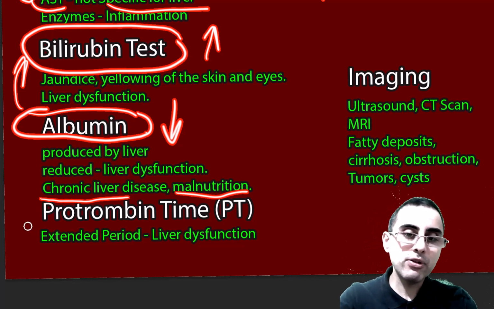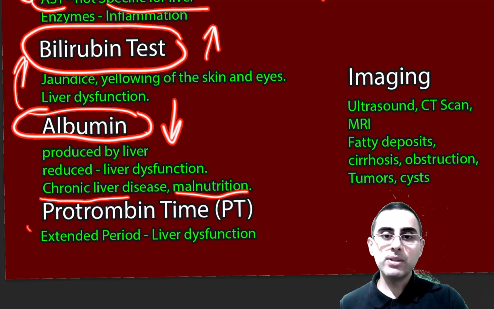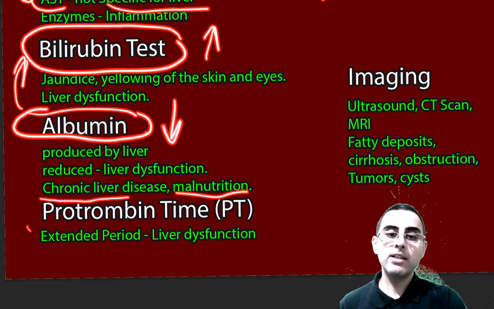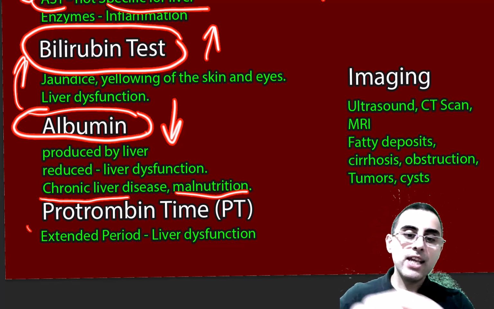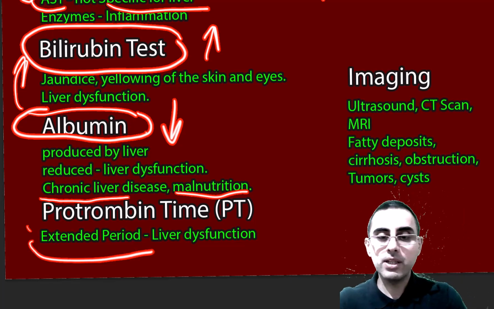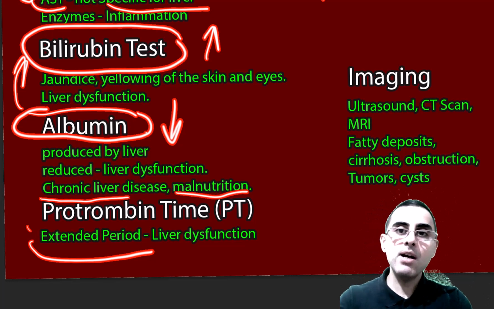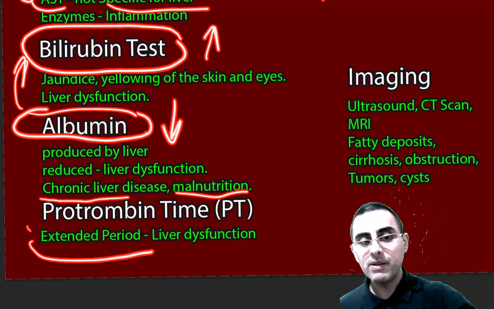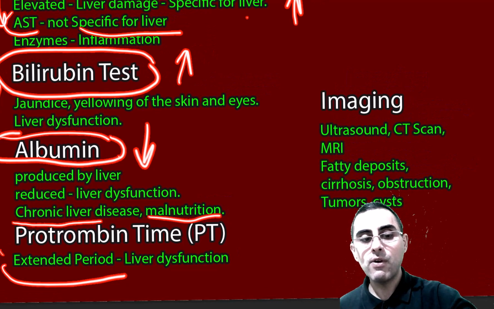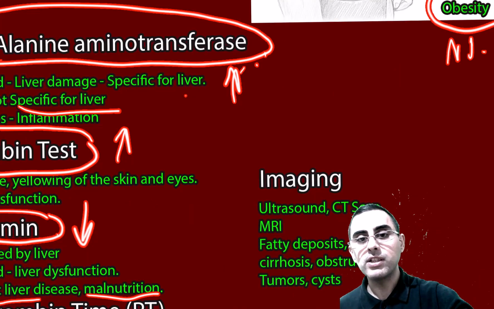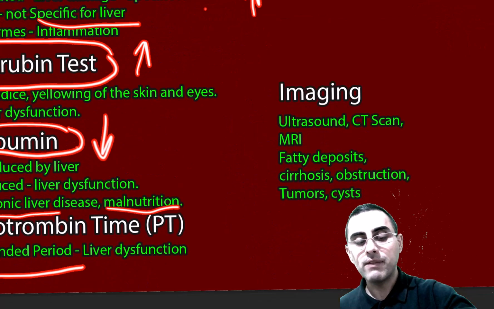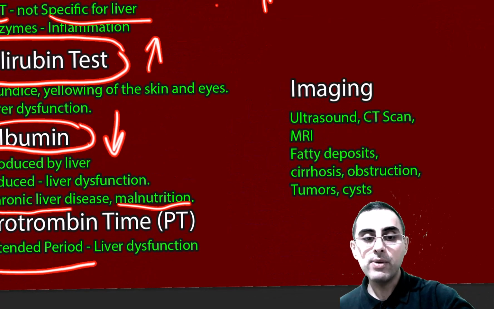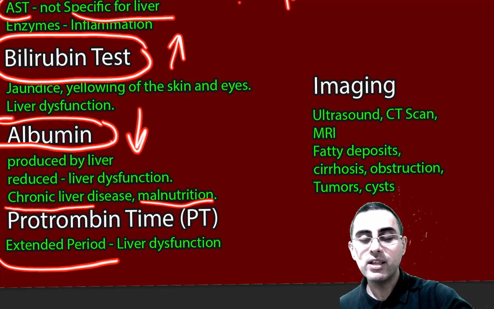Another test is prothrombin time, and prothrombin time is also used to evaluate liver function because an extended prothrombin time means that our liver is unable to synthesize clotting factors, which are crucial for blood clotting.